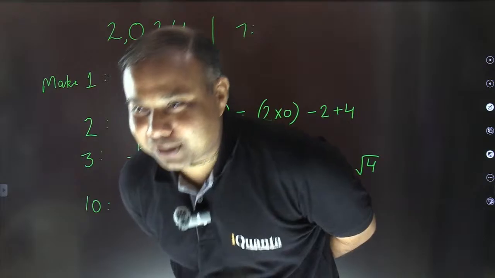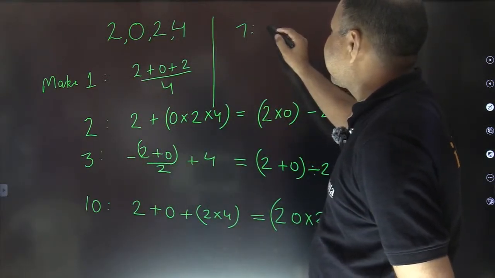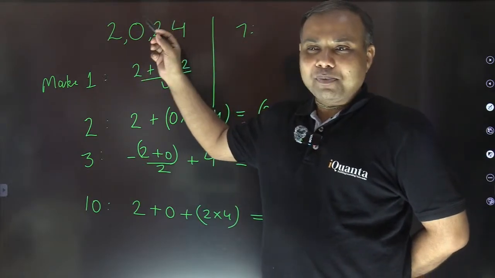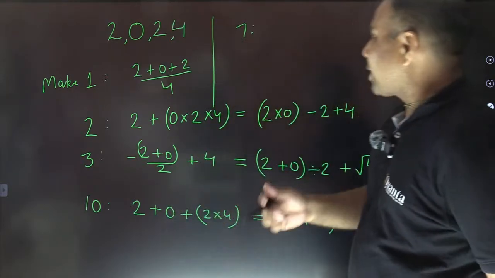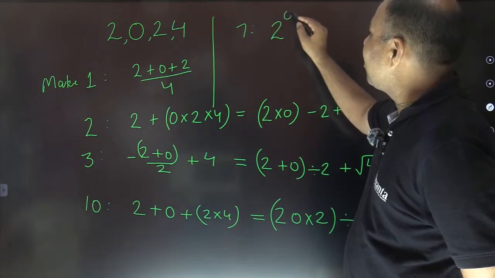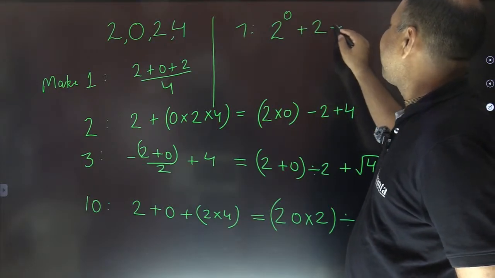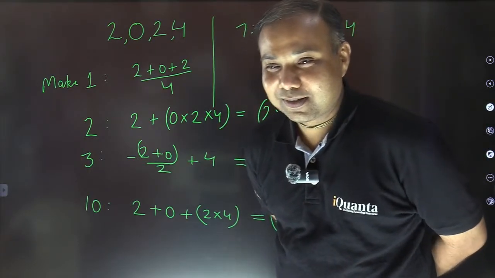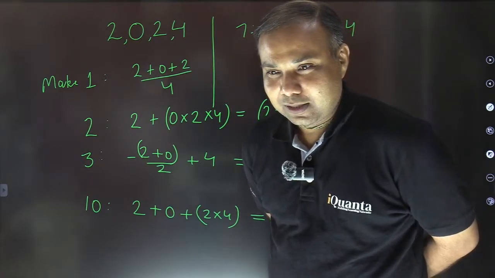Excellent, AN. Good. We have got a solution. So AN says, I hope all of you know that whenever a non-zero number is raised to power 0, the value becomes 1. So that's what AN has used. AN writes 2 power 0, that is 1, plus 2, that makes it 3, plus 4. So that comes out to be 7. Fine.